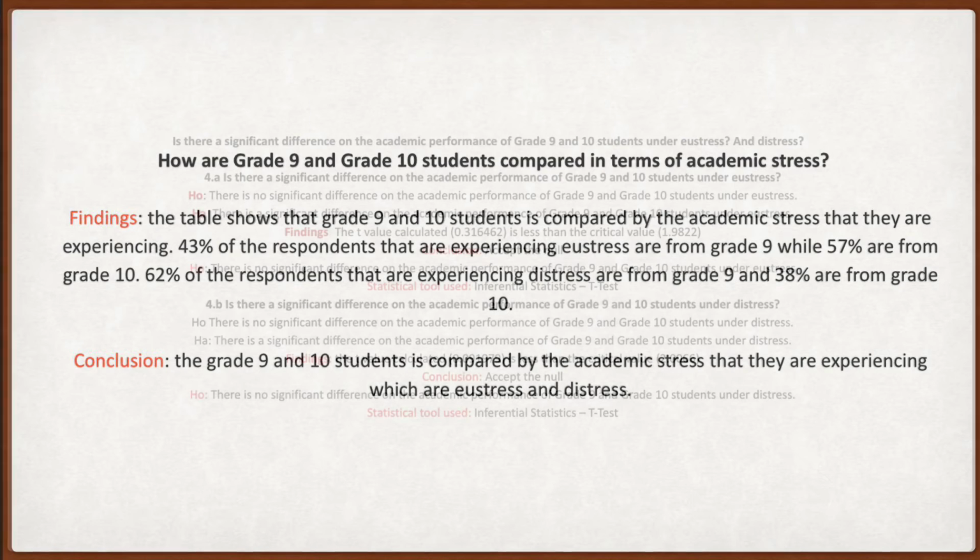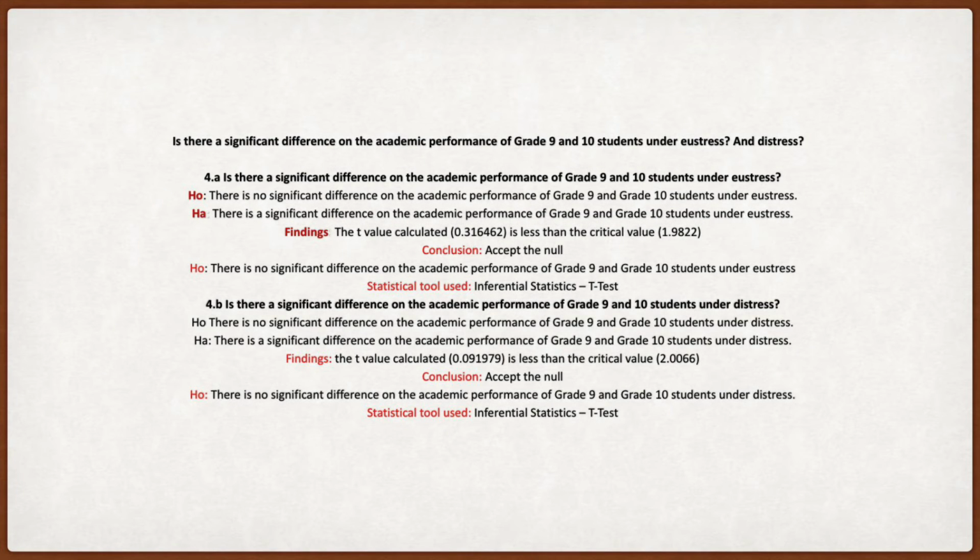Is there a significant difference on the academic performance of grade 9 and 10 students under eustress and distress? 4.a. Is there a significant difference on the academic performance of grade 9 and 10 students under eustress? The null hypothesis says that there is no significant difference on the academic performance of grade 9 and grade 10 students under eustress. The alternative says that there is a significant difference on the academic performance of grade 9 and grade 10 students under eustress.